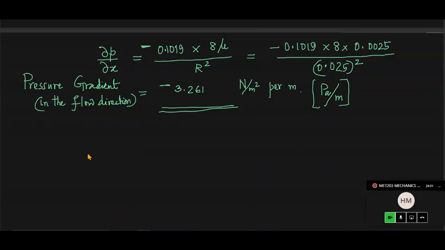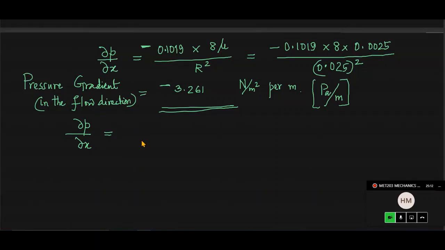Remember, the pressure gradient in the flow direction, you have to use it later on. See this dou P by dou X, towards the end, while deriving Hagen-Poiseuille's equation, I told you, we integrated it over a certain length x1 to x2.